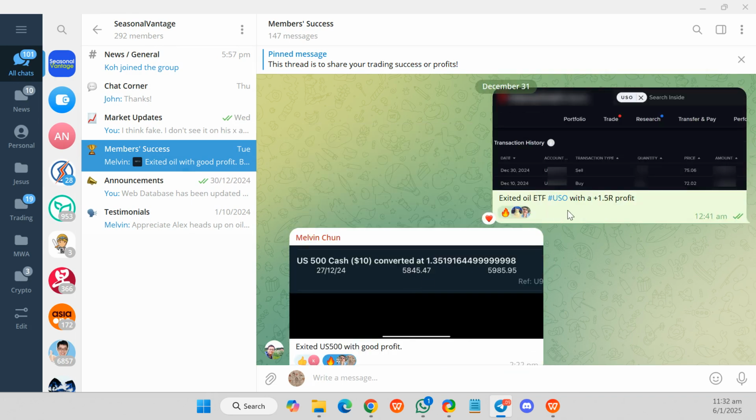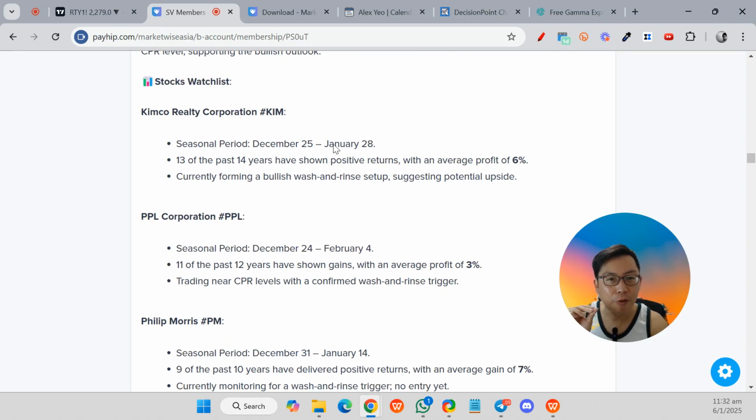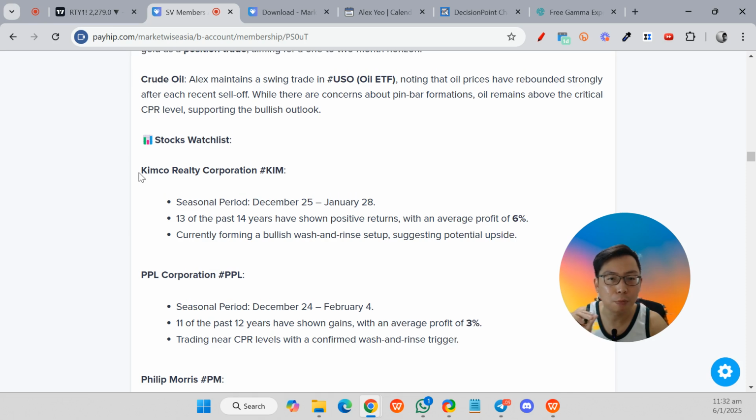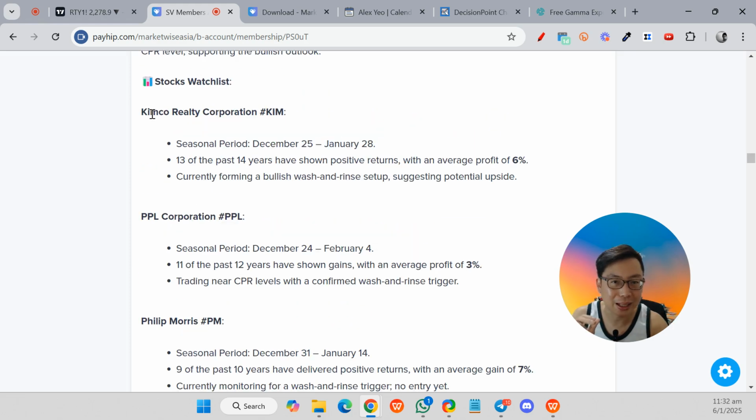I mentioned that I exited USO, the oil ETF, with a 1.5R profit. For the 3 stocks I mentioned previously, I only entered into Kimco Realty Corporation. For Philip Morris there was no trigger, so no entry. PPL also did not enter, only Kimco.